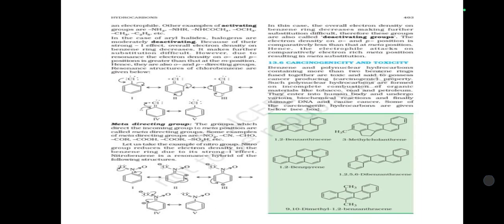Aromaticity, the property of being aromatic, is possessed by compounds having a specific electronic structure characterized by Huckel's 4n plus 2 pi electron rule. The nature of groups or substituents attached to the benzene ring is responsible for activation and deactivation of the benzene ring towards further electrophilic substitution and also for orientation of the incoming group. Some of the polynuclear hydrocarbons having fused benzene ring systems have carcinogenic property.